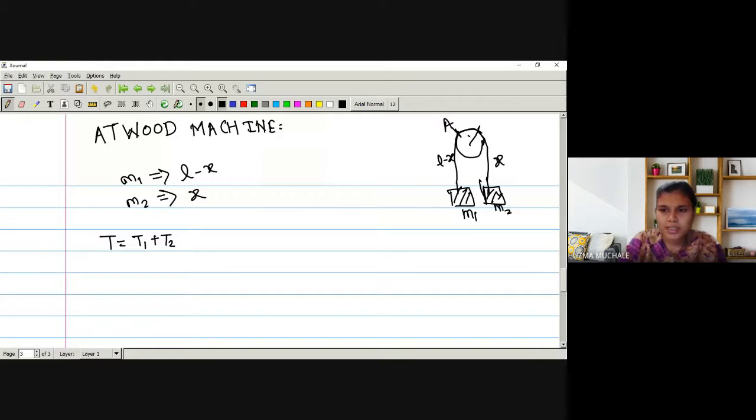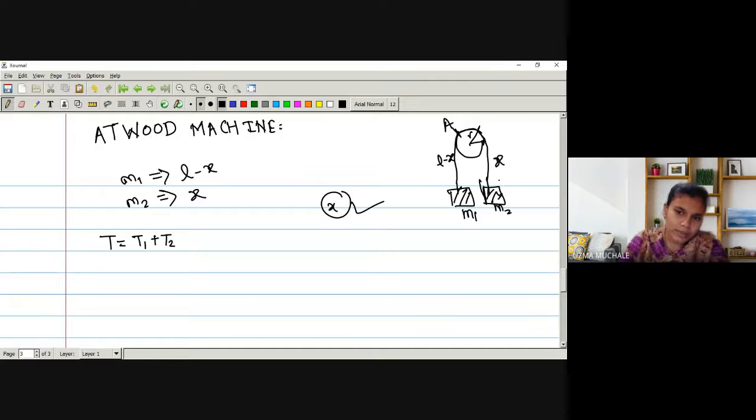Here we can say this is a radius, but there is no use of a radius. We are having just an inextensible string which is connected by two masses. Simply I can say X will describe the position of a particle. If you know the distance of M2, you can have the distance of M1 from the pulley. So simply the X coordinate will give you the motion of the particles, right?